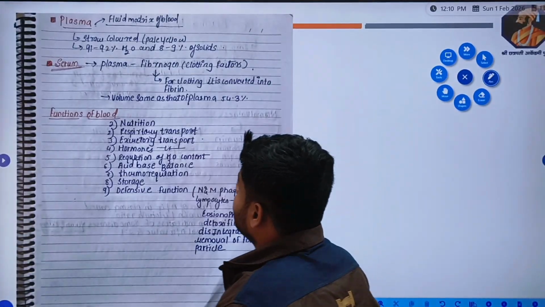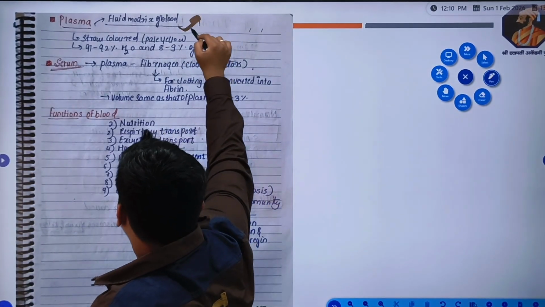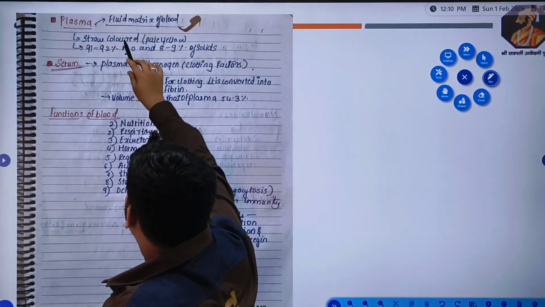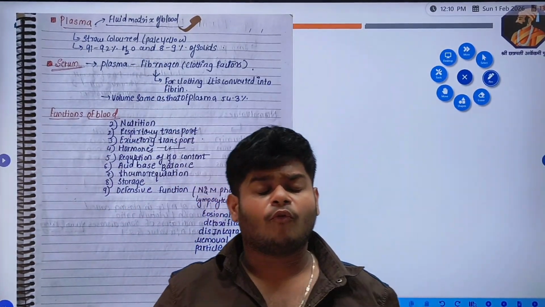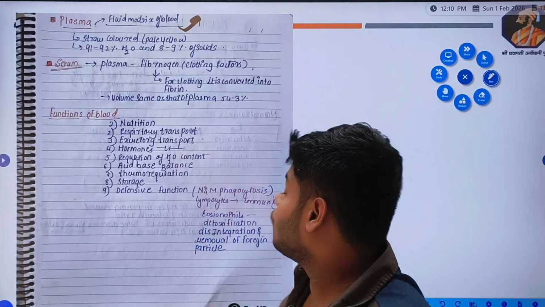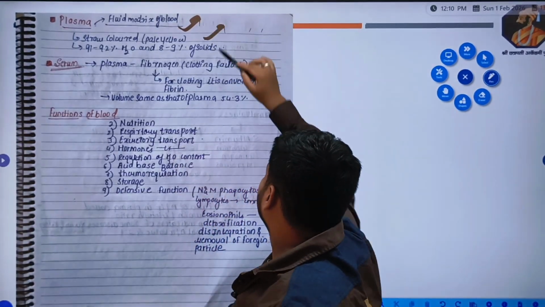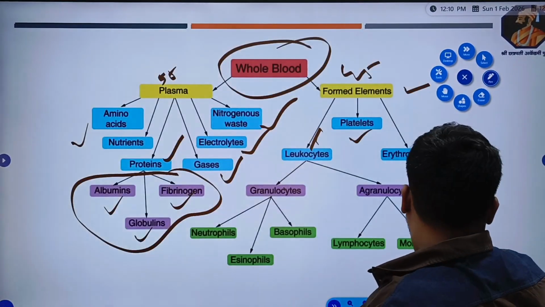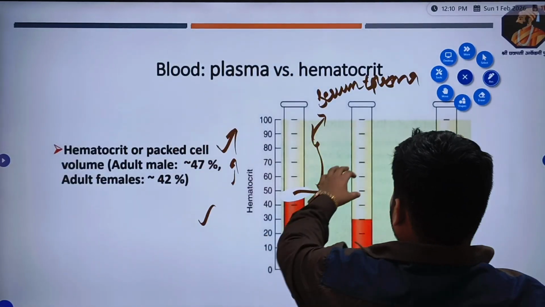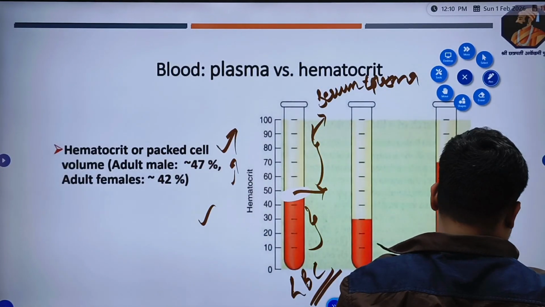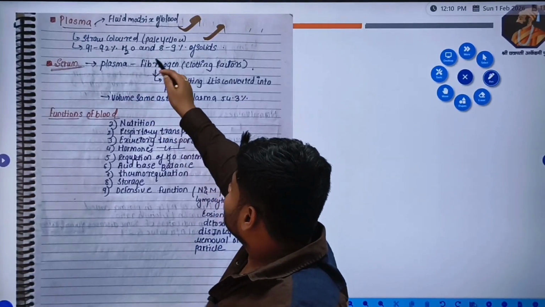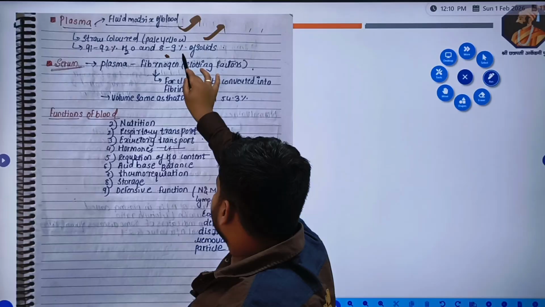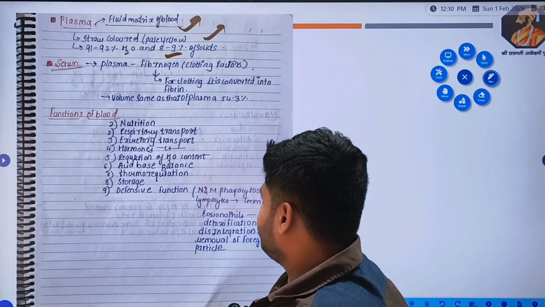Now plasma. Plasma is the fluid matrix of blood. Its color is straw colored. In every textbook it is written that it is a straw color, but what is straw color? Straw color means it's a pale yellow color, right? You can see here, it is a yellow color fluid. 90 to 91% of plasma is water and 8 to 9% is solids.